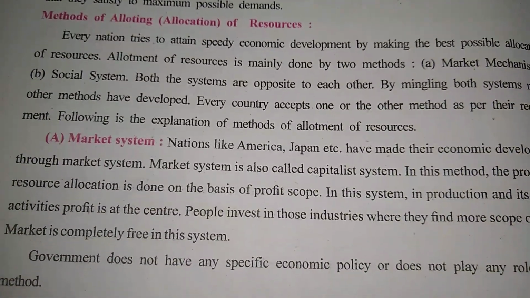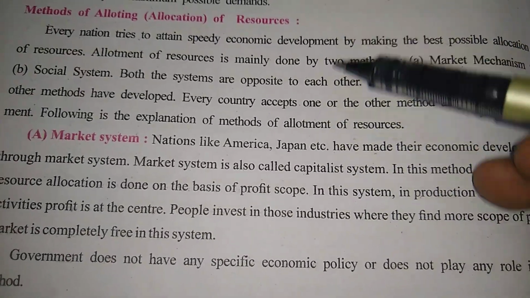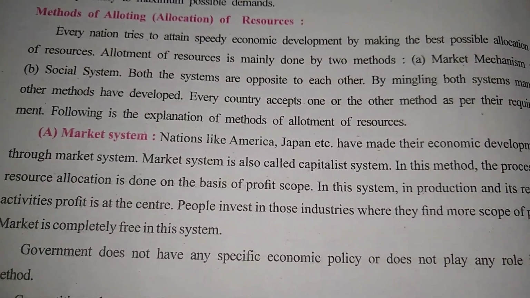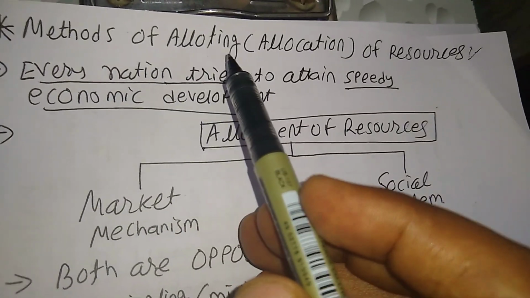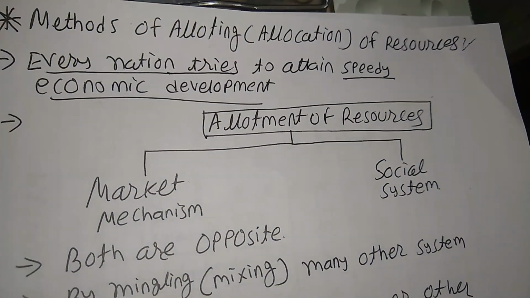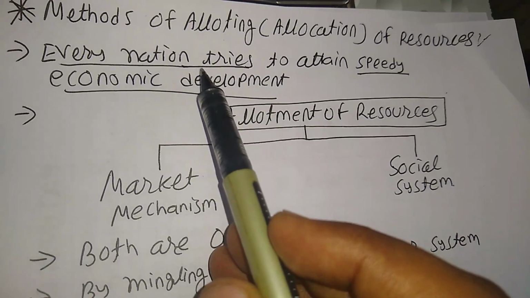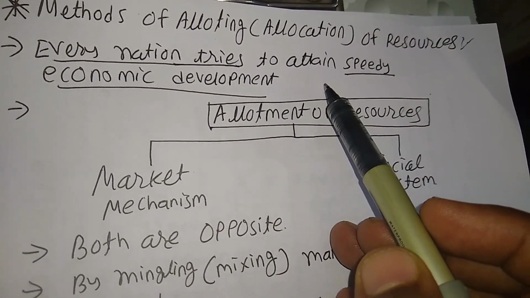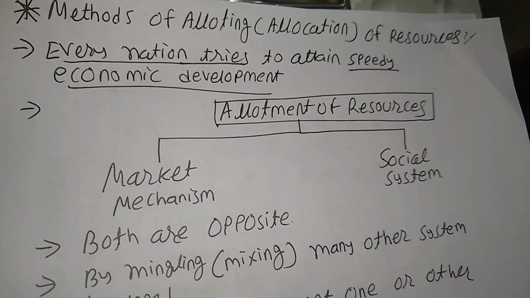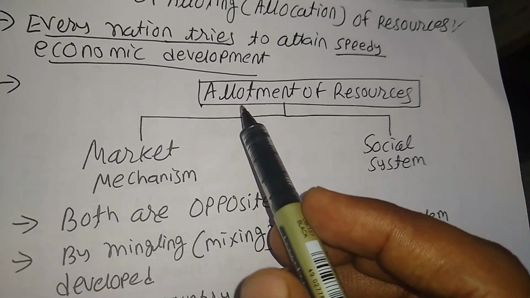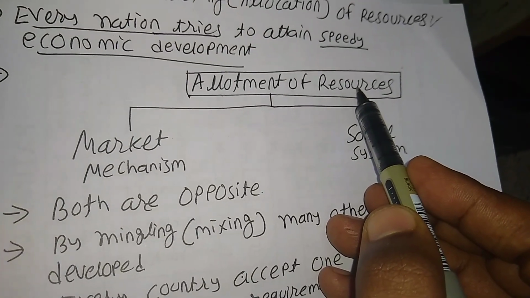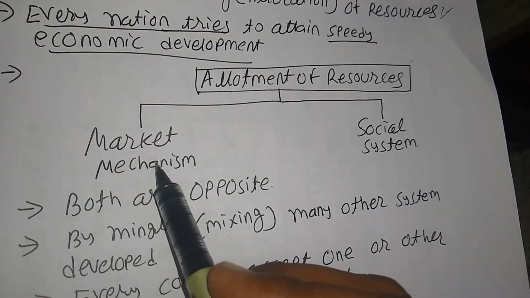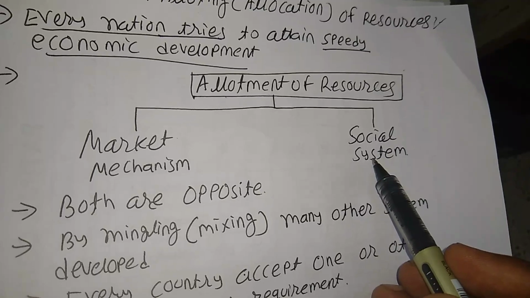Market mechanism we have to discuss, but whatever the paragraph says, let's revise with paperwork. The paperwork says methods of allotting or allocation of resources. Every nation tries to attain speedy economic development, financial progress, and that's why allotment of resources can be done in two ways, either market mechanism or social system.